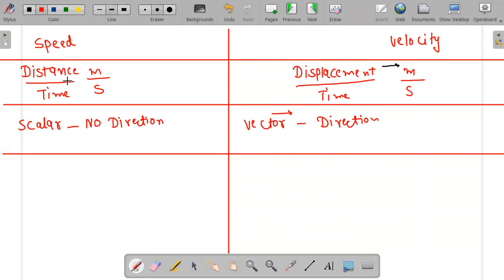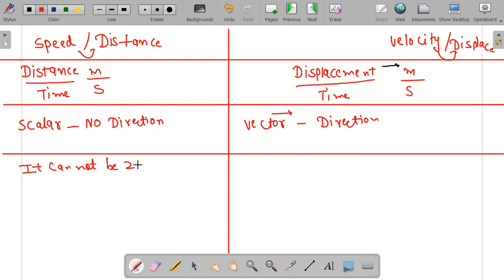Now, speed is measured by distance and velocity is measured by displacement. So I'm writing same points. In the distance we studied, only the formula is new to you. Everything else is same because speed is dependent on distance and velocity is dependent on displacement. Now, speed cannot be zero.